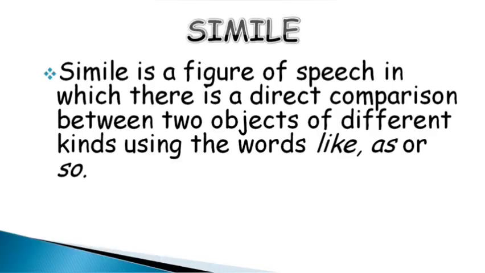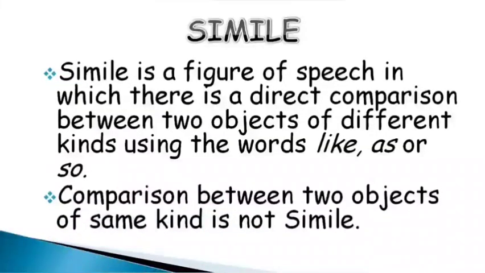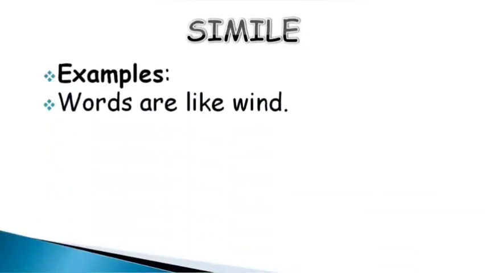Now, after this one, we are going to talk about two important parts, simile and metaphor. The basic difference that we are going to find is that simile is a figure of speech in which there is a direct comparison between two objects of different kinds using the word like, as, or so. So it is direct comparison. There is no indirect. Just like he is as fast as a cheetah or a tiger. Now, comparison between two objects of the same kind is not simile. This book is like that book, it cannot be simile.